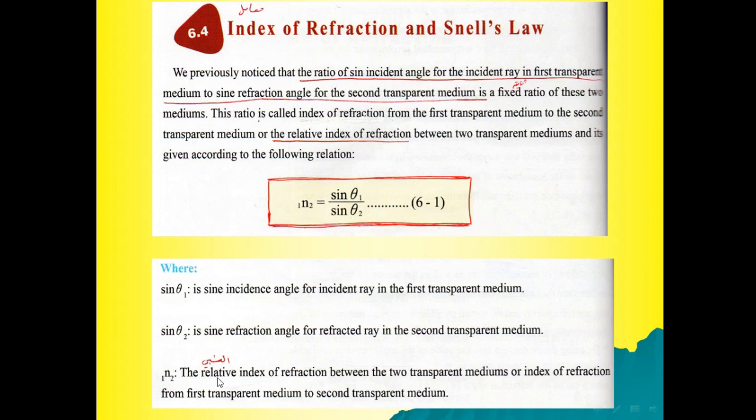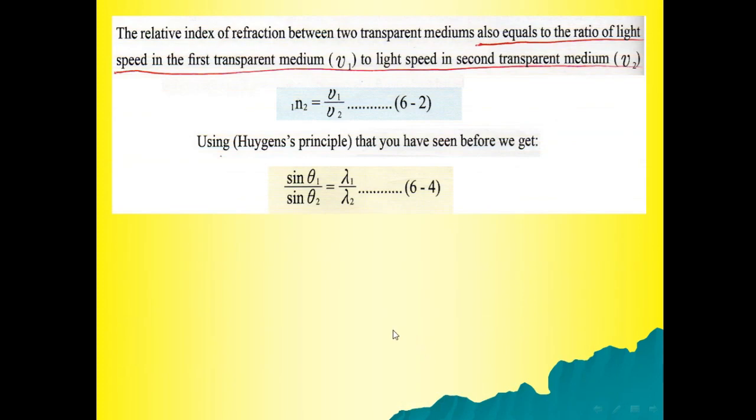Also, it is equal to the ratio of the light speed in the first transparent medium, v1, to the light speed in the second transparent medium, v2. So n equals v1 over v2.